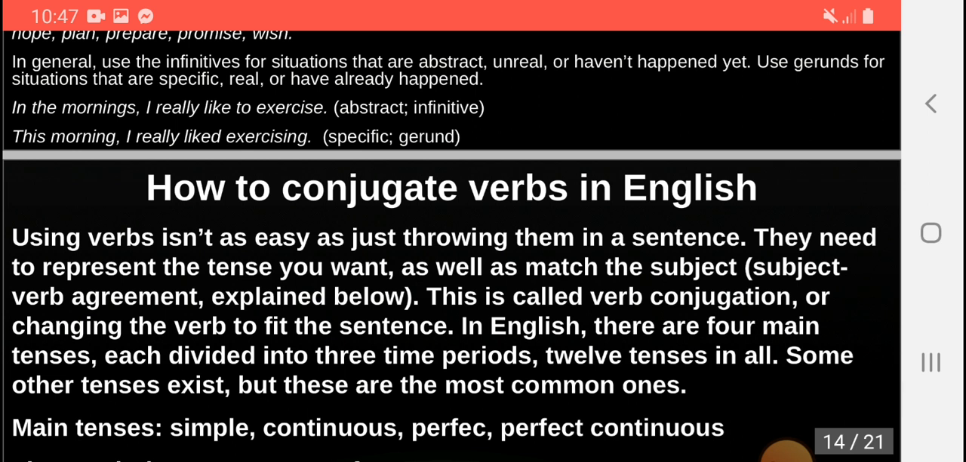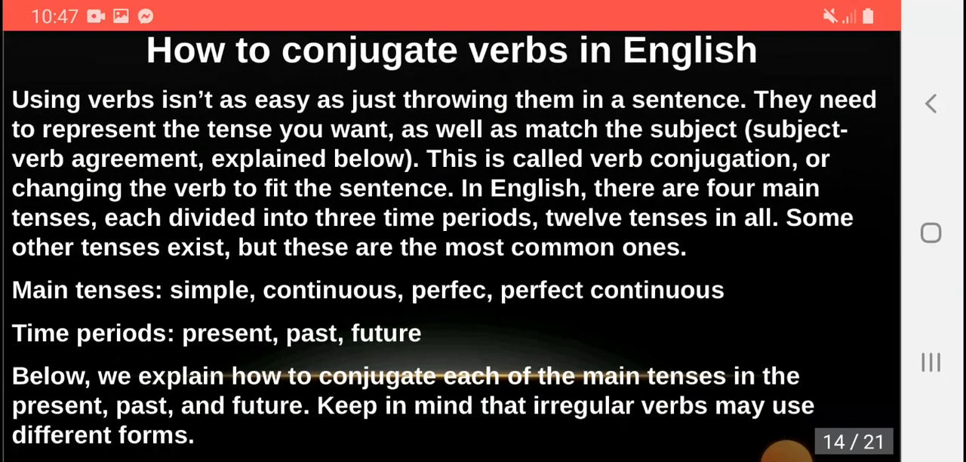In English, there are 4 main tenses, each divided into 3 time periods, 12 tenses in all. Some other tenses exist, but these are the most common ones. Main tenses are simple, continuous, perfect, and perfect continuous. And main time periods are present, past, and future. Below we explain how to conjugate each of the main tenses in the present, past, and future. Keep in mind that irregular verbs may use different forms.